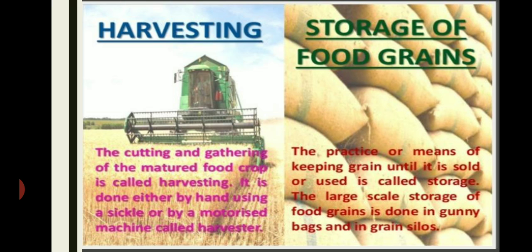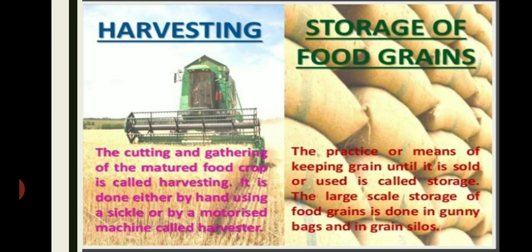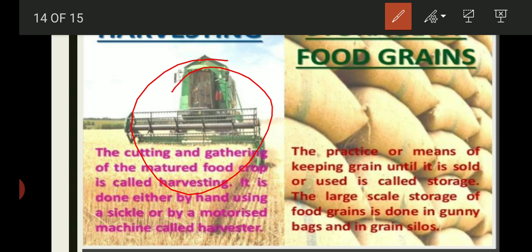After the crop is harvested, the grain seeds are separated from the chaff by the process of threshing. This can be done manually by striking the crop against a hard surface or by making farm animals trample over the crop. A machine called a thresher is also used to do the job of threshing. And in large farms, a machine called a combine is used. A combine machine performs a dual job: it helps in harvesting as well as in threshing.